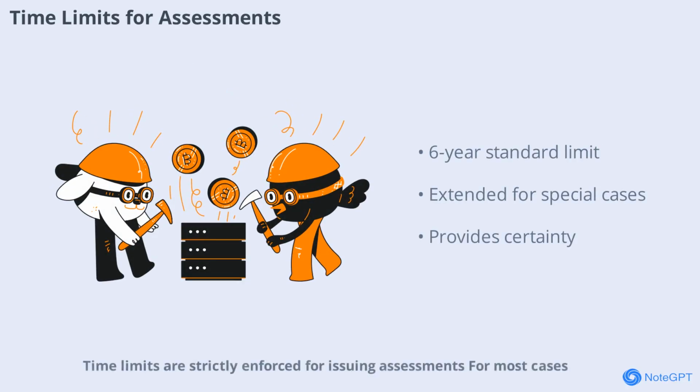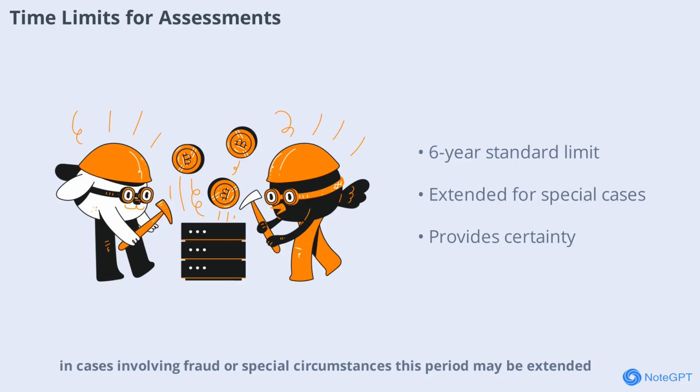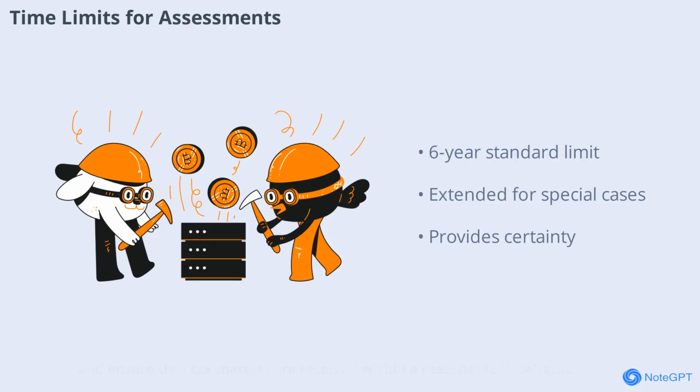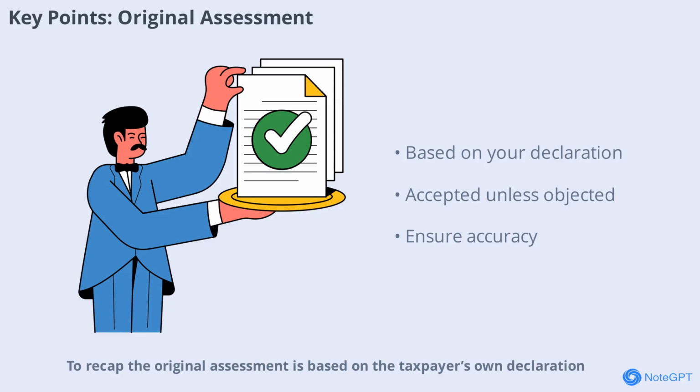Time limits are strictly enforced for issuing assessments. For most cases, the IRB can issue additional or reduced assessments within 6 years of the relevant assessment year. However, in cases involving fraud or special circumstances, this period may be extended. These time limits are in place to provide certainty for taxpayers and ensure that tax matters are resolved within a reasonable timeframe.